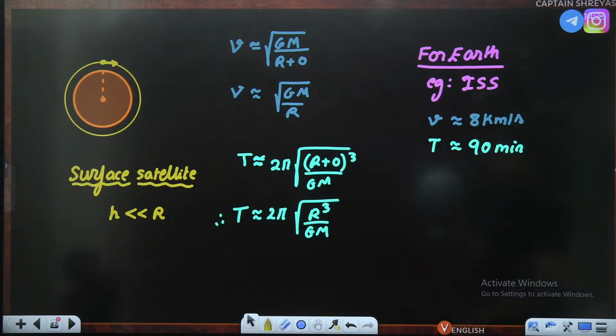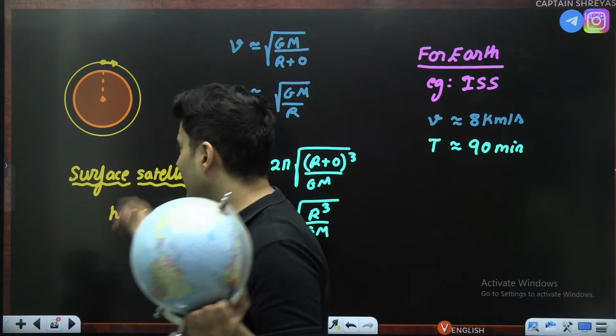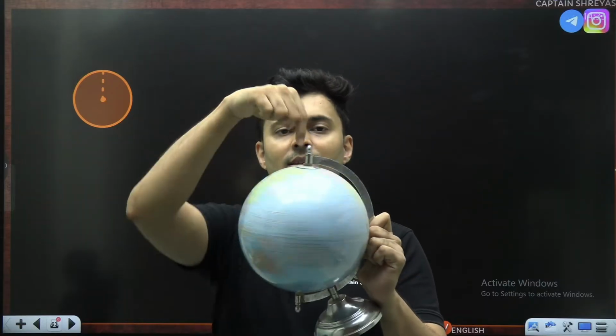The next one is a polar satellite. Polar satellite means, see the earth is spinning like this. This is the axis. Imagine a satellite going like this. It is not going over the poles, North Pole, South Pole. It is going like this or like this. It is some weird satellite. But imagine a satellite going like this. So it is going over the North Pole, then South Pole, North Pole, South Pole, North Pole, South Pole. As the earth spins, what will that satellite do?